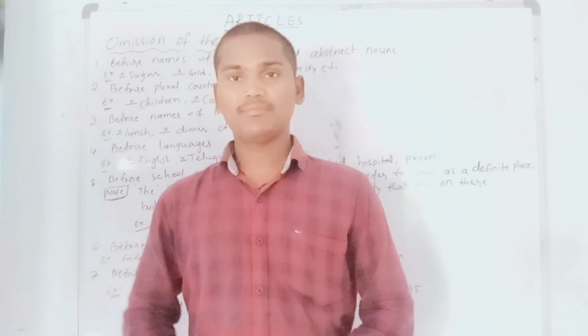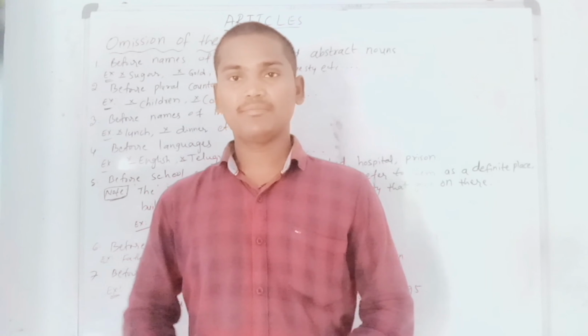Once again I would like to repeat this. Before names of substances and abstract nouns, we should not use any article. Whenever we get that kind of words in a sentence, we should not use any article. That is the first rule of omission of the article.